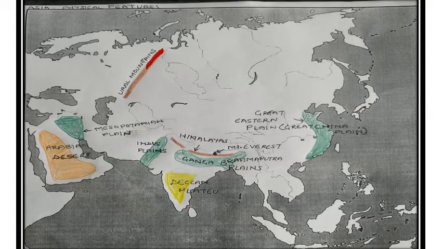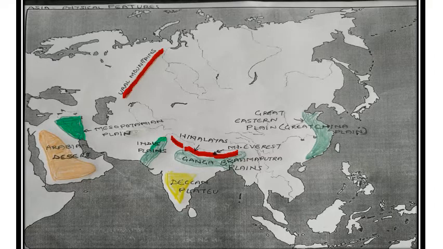Urals forms the natural boundary between Europe and Asia. Himalayas, which forms the curved arc on the northern boundary of India. It separates India from rest of Asia. Then we'll take green color to mark the plains, Mesopotamian plains, also known as Tigris-Euphrates plains, as formed by river Tigris and Euphrates.